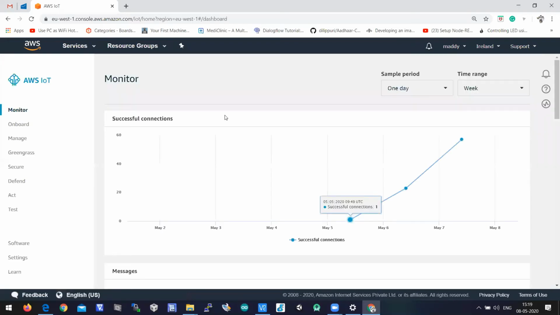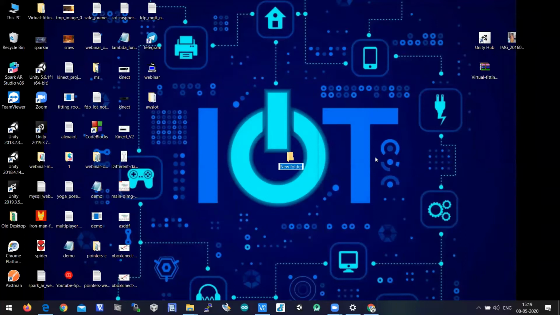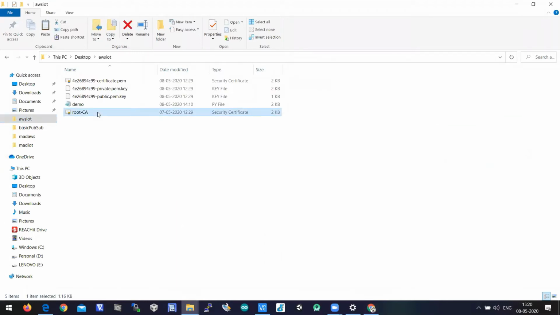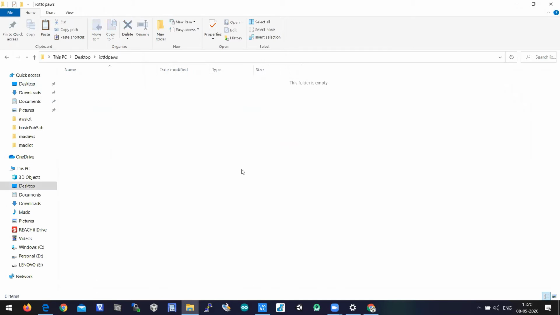I will send it in the WhatsApp group also. Now what we have to do is put all the certificates into one folder. Okay, so let us create a folder on the desktop. Let's say IoT, FTP, AWS, and please put all the certificates there. The one certificate which I've sent you is root-ca. It is there in my laptop and AWS IoT. And you can download it from the WhatsApp group. Let's put it here.